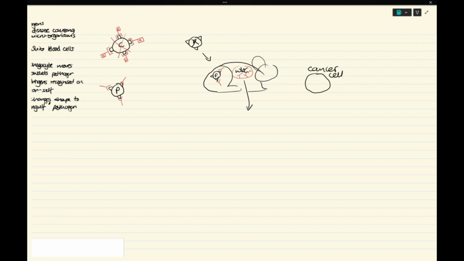These cancer cells, they replicate quickly. And we put the white blood cell and the cancer cell together. And we make a cell called a hybridoma, which can now multiply fast, make lots of copies of itself, and therefore make lots and lots of antibody.